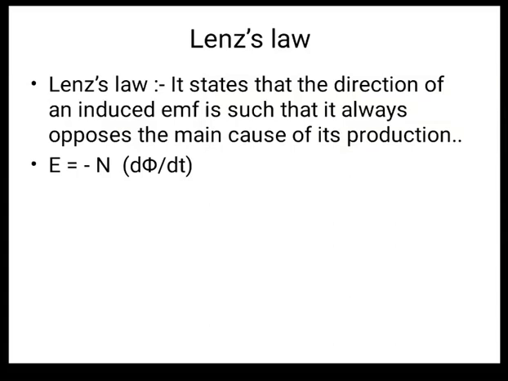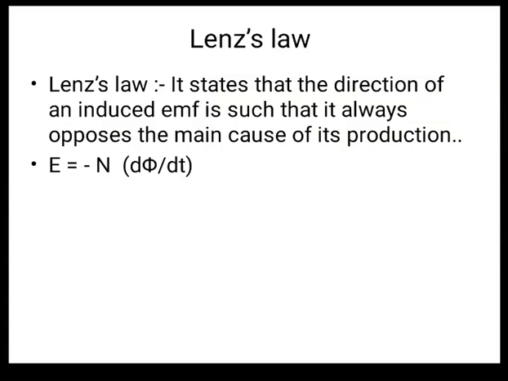The direction in which the flux is changing, the induced EMF is always opposite to that direction. The main cause is nothing but the changing of the flux.